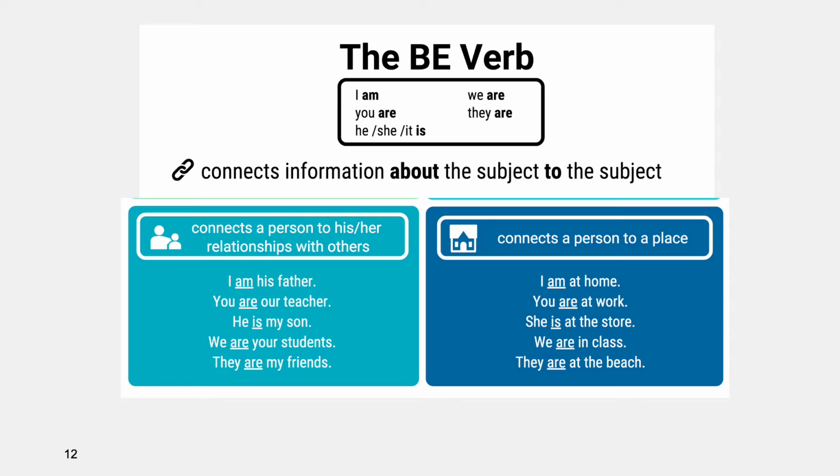The be verb connects information about the subject of the sentence to the subject. The subject of the sentence is who or what the sentence is about, and the subject pronouns are I, you, he, she, it, we, and they. So it connects a person to his or her relationships with others. For example, I am his father. You are our teacher. He is my son. We are your students. They are my friends.